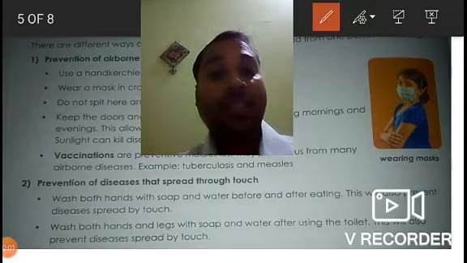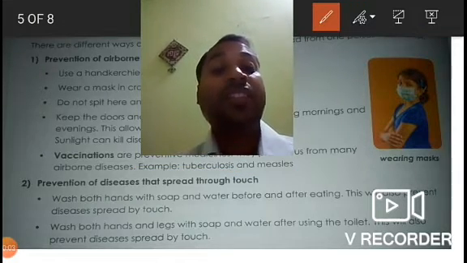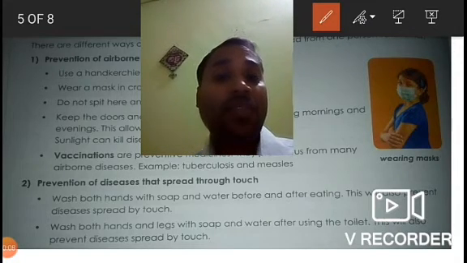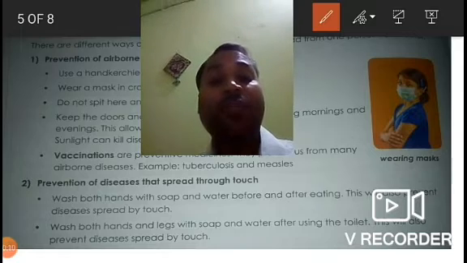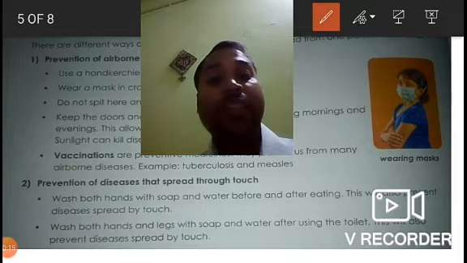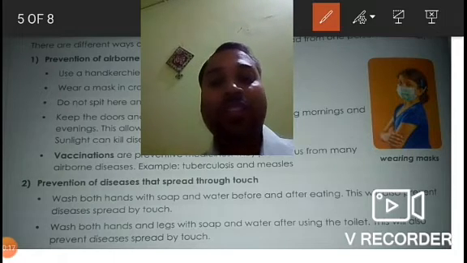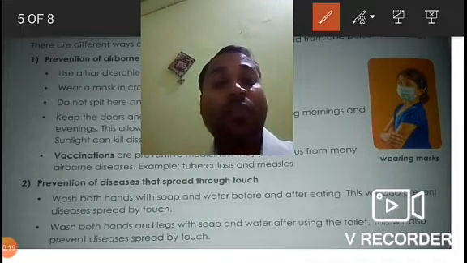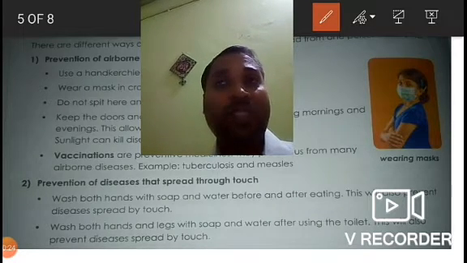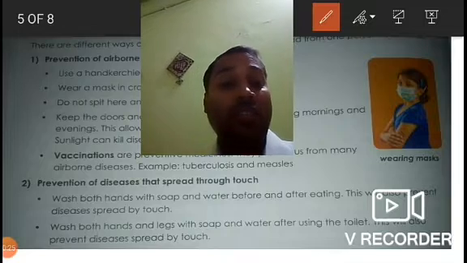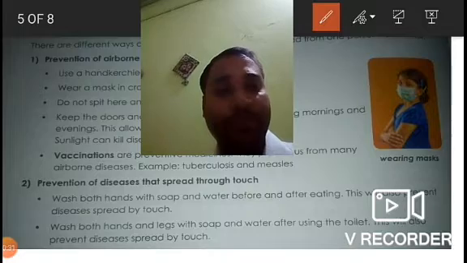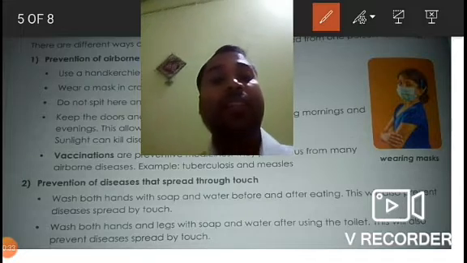Now let us discuss the preventive measures for diseases that spread through touch. To prevent this kind of disease, we should regularly wash our hands with soap and water before and after eating. This will prevent diseases spread by touch. Then wash both hands and legs with soap and water after using the toilet. This will also prevent diseases spread by touch.